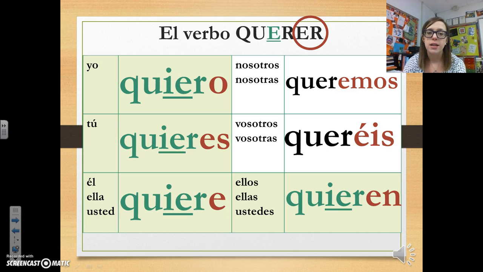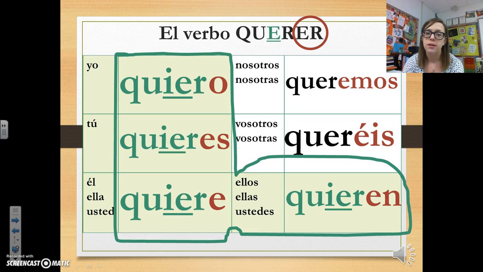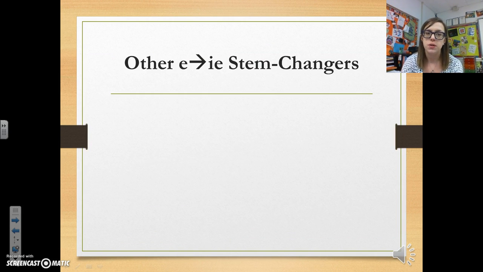So the yo form is quiero, tú quieres, él quiere, and then nosotros and vosotros again are regular. So nosotros queremos, vosotros queréis, and ellos, ellas, ustedes quieren. Okay, so that becomes our boot. Okay, so we draw a little boot around those. Those are the ones that will stem change.